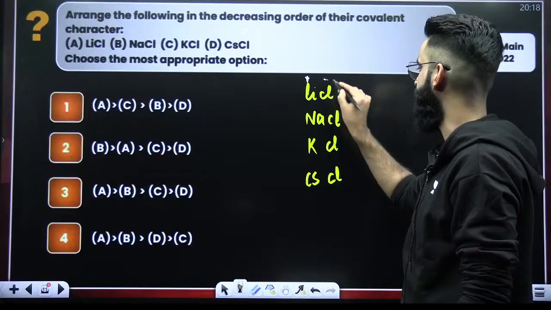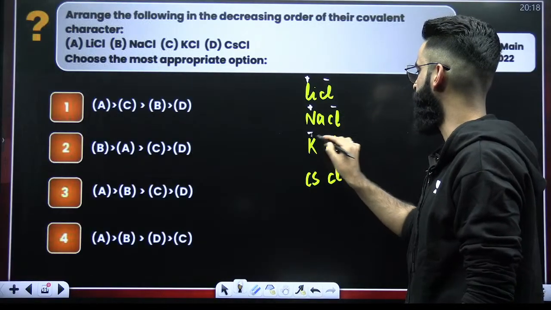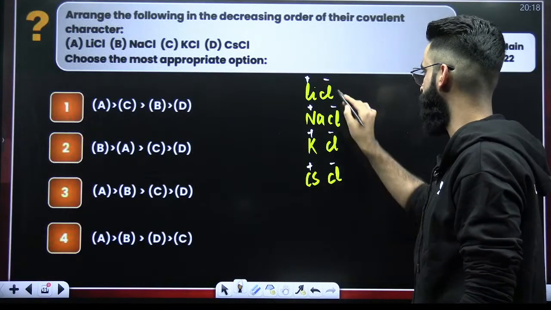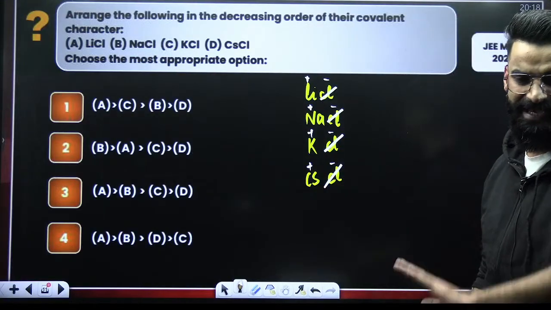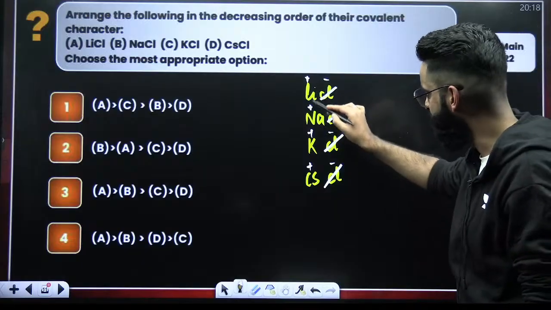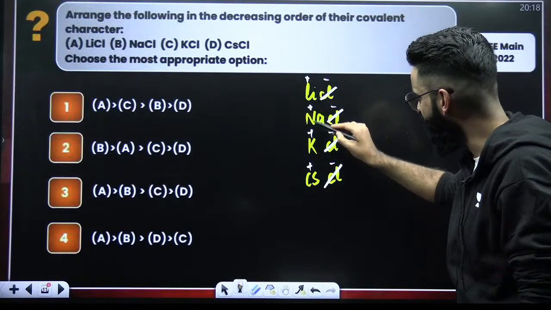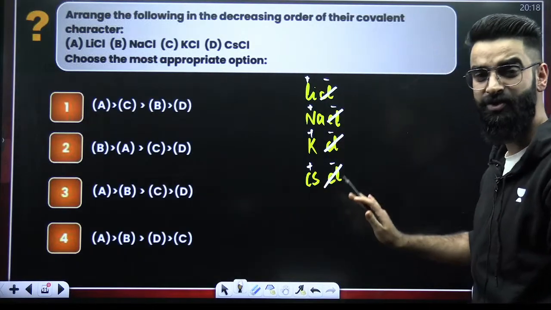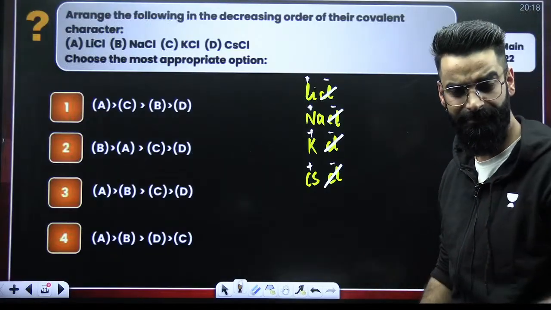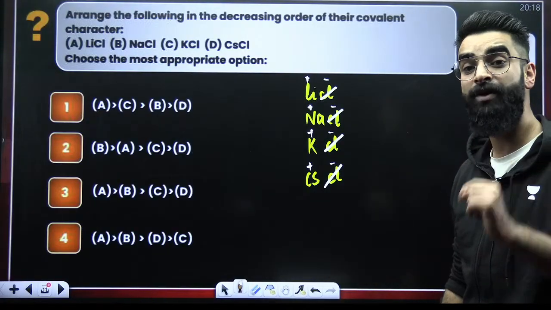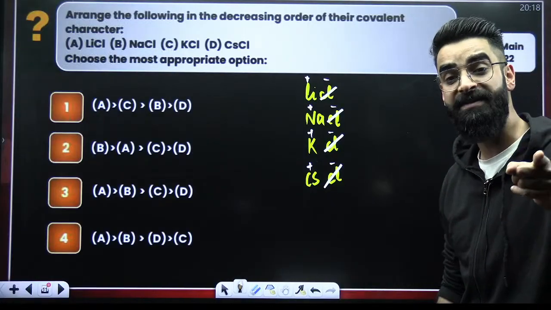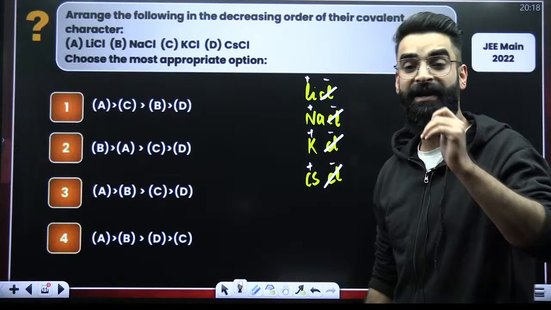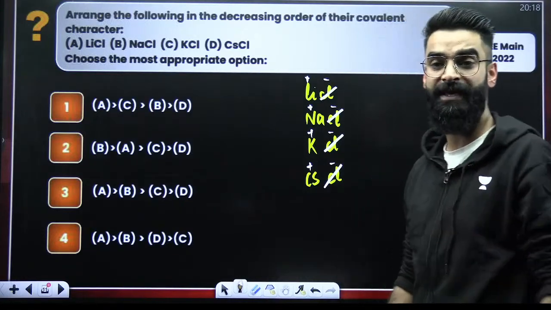Li positive, Cl negative. Na positive, Cl negative. K positive, Cl negative. Cs positive, Cl negative. Anion everywhere is same. So do not decide on the basis of anion because anion everywhere is same. Now talk about cation. The charge on every cation here is same, right? So I'm not going to decide on charge on cation. I'll be deciding on size of cation. Lesser the size of cation, more the polarizing power of cation. More the polarizing power of cation, more is going to be the covalent character, right?